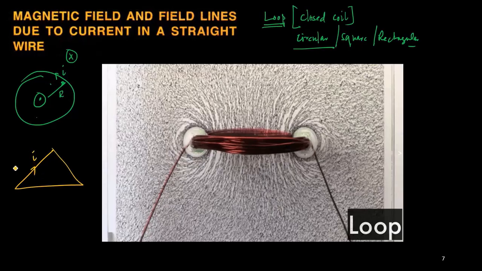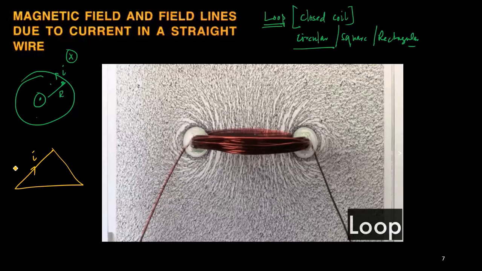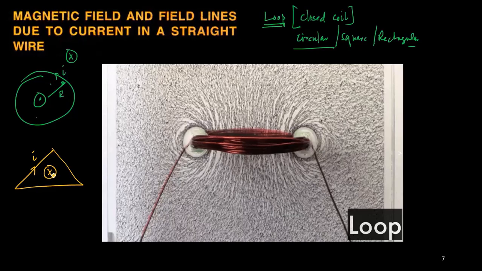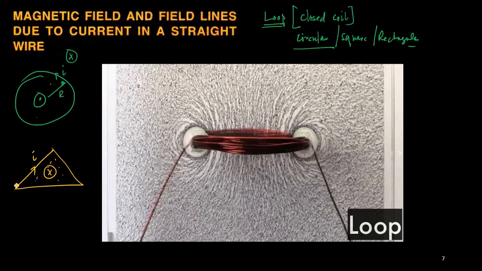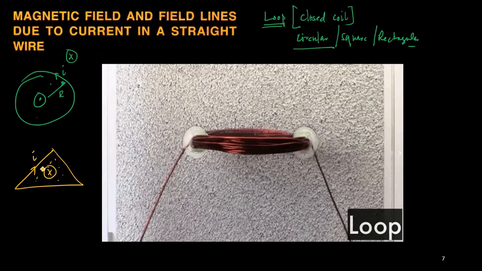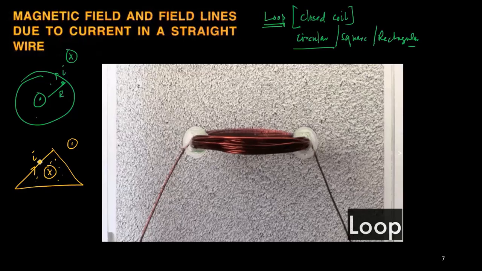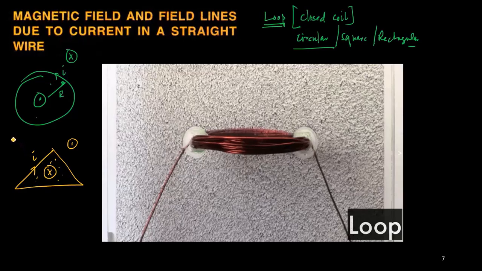Imagine this triangle is drawn in a vertical plane and you fold the fingers along the clockwise direction, the thumb will point into the plane, so it should be crossed. Once I mark cross inside the loop, at each and every point within the loop it should be crossed, and if I move outside, then it should be dot. So this is the direction in which the magnetic field will exist.